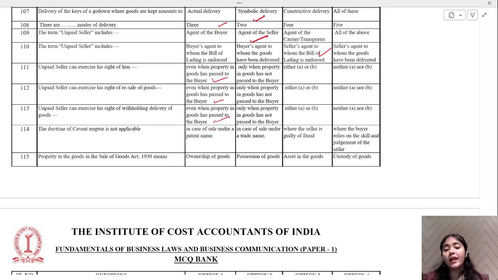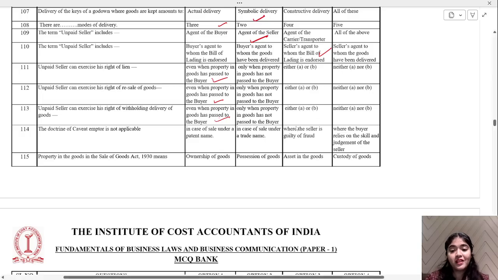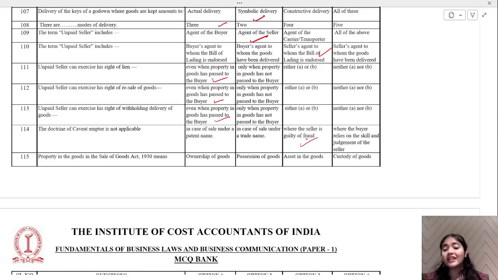The doctrine of caveat emptor is not applicable in case of sale under a patent name, in case of sale under a trade name, when the seller is guilty of fraud, or where the buyer relies on the skill and judgment of the seller. Which should be the correct one? Where the seller is guilty of fraud. Okay, at that time caveat emptor is not applicable. Property in the goods, in the Sale of Goods Act 1930, means what?